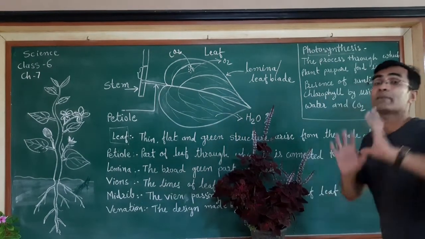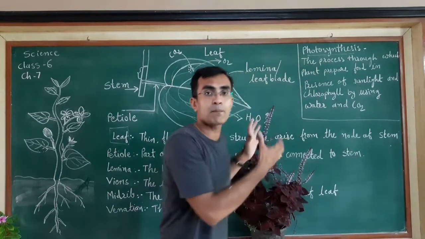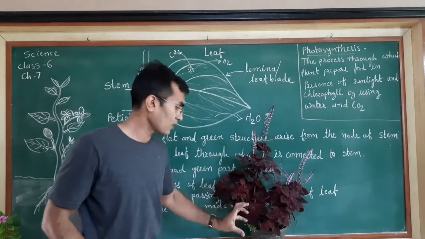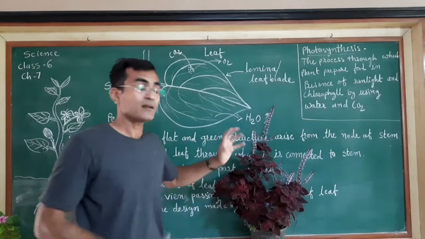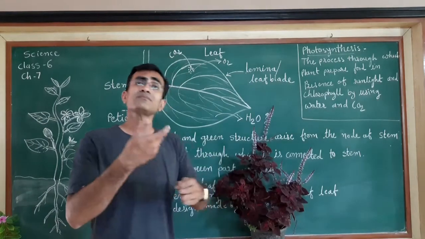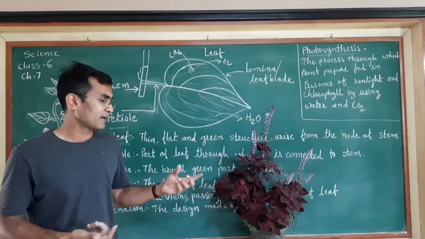For this experiment, basically we need a plant planted in a pot, a rubber band or thread, and a polythene bag.